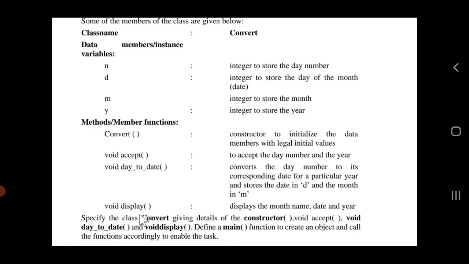I'm just going to the next function, that is void display, and define a main to create an object and call the functions accordingly to perform the task. Suppose you find void day to date a difficult one, so at least try something over there. But the other parts are the regular parts. Everywhere you write input and output, everybody is able to write. Don't forget to write the import statement because you need a scanner, or if you are using BufferedReader and InputStreamReader, then write import java.io.*.